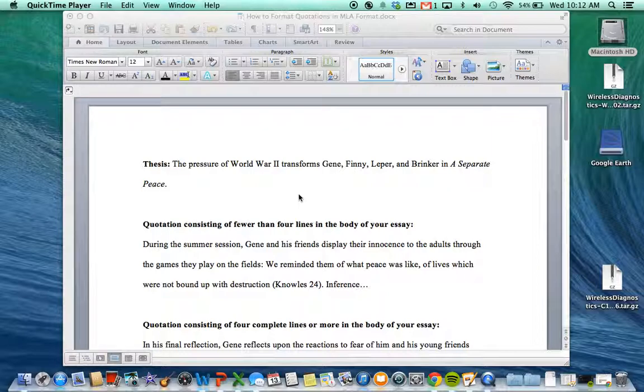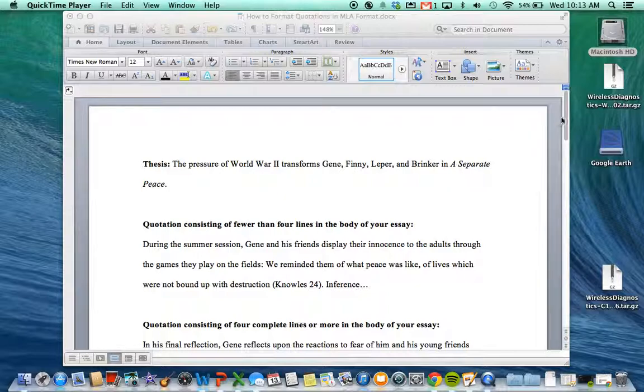literary analysis. So we're starting today, we're just going to pretend that we have our thesis, The Pressure of World War II Transforms Jean, Finney, Lepper, and Brinker in A Separate Peace, and that's the thesis we're trying to support in our body paragraphs with our evidence.